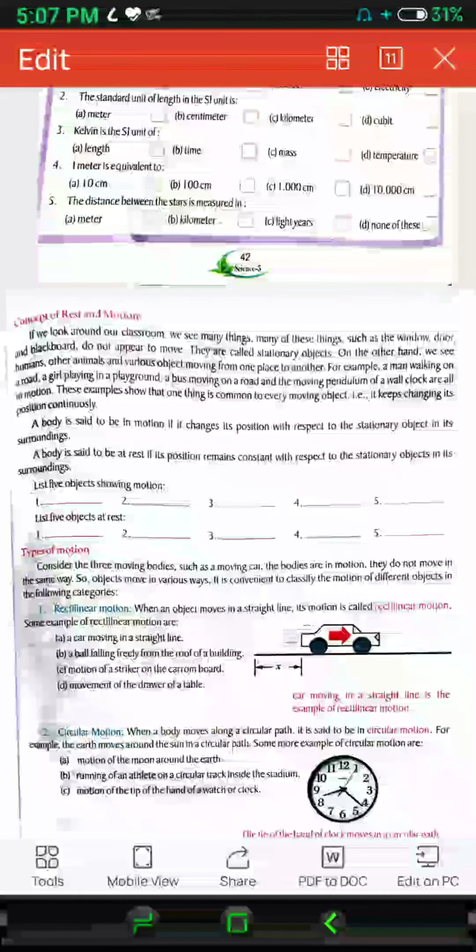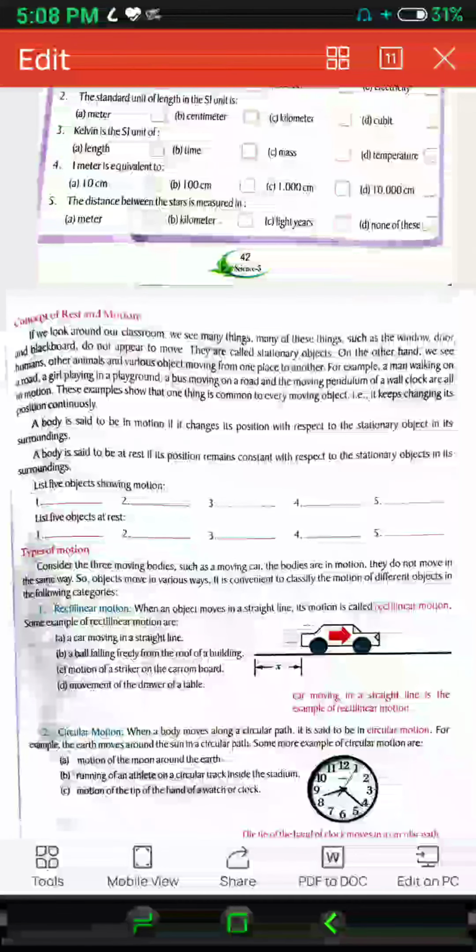Suppose there is a straight highway, then the car moves in a straight line. That is an example of rectilinear motion. Similarly, a ball falling freely from the roof of a building. If you throw a ball from the roof, it just falls in a straight line. That is also rectilinear motion.